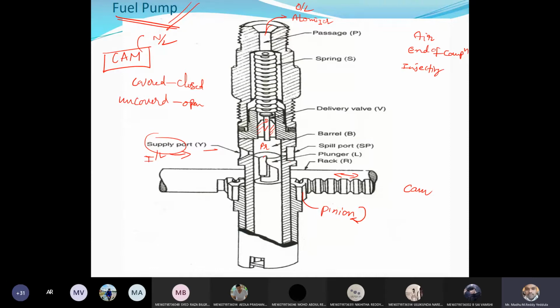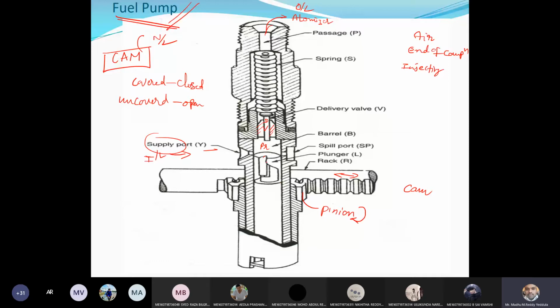So this is nothing but a spill port. Okay, it is closed at this end, right? Whenever the piston moves further, it will connect. So this is the helical groove. This helical groove is connected to the spill port, and this helical groove is in connection with the rectangular port.